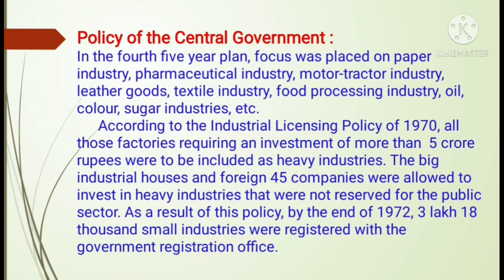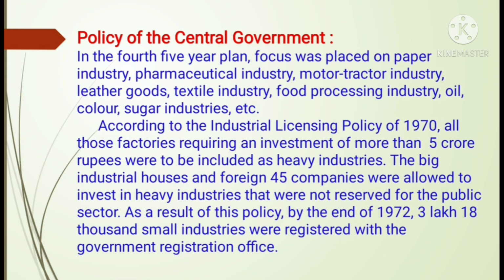Now, in the fourth 5-year plan, there was more focus on the paper industry, to manufacture more and more paper, then pharmaceuticals, then motors, tractors specially. India is the highest producer of tractors and we export also to other countries. Then leather goods, textile industry, food processing industry, then oil, color, sugar industries, etc. All this focus was given in the fourth 5-year plan so that more and more production can be done.